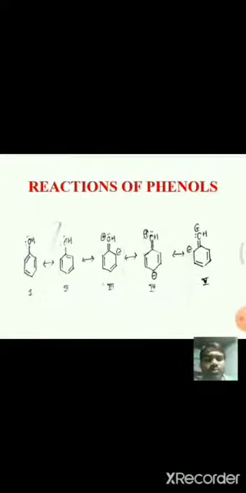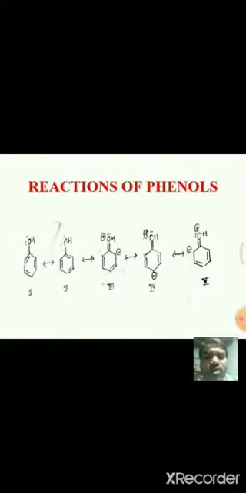Coming to the reactions of phenol, we have already studied that phenols readily undergo electrophilic substitution reactions. Coming to benzene, we know that benzene undergoes electrophilic substitution reactions. They do not undergo addition reactions, they undergo only substitution reactions. In that, they undergo only electrophilic substitution reactions, because they have more electron density.